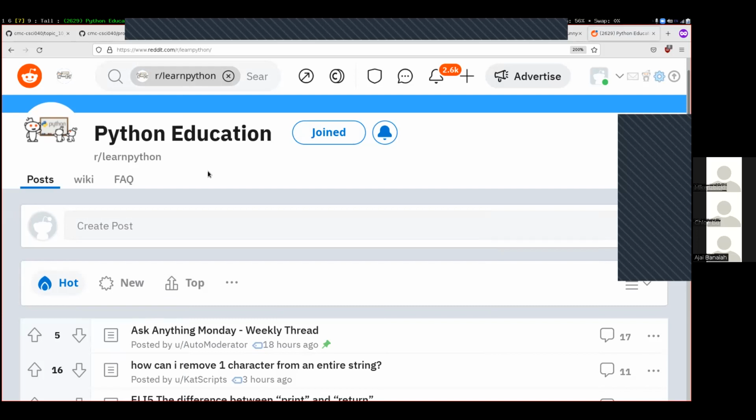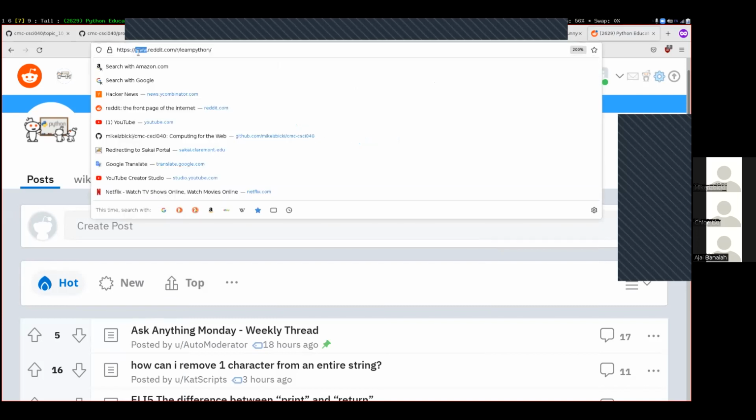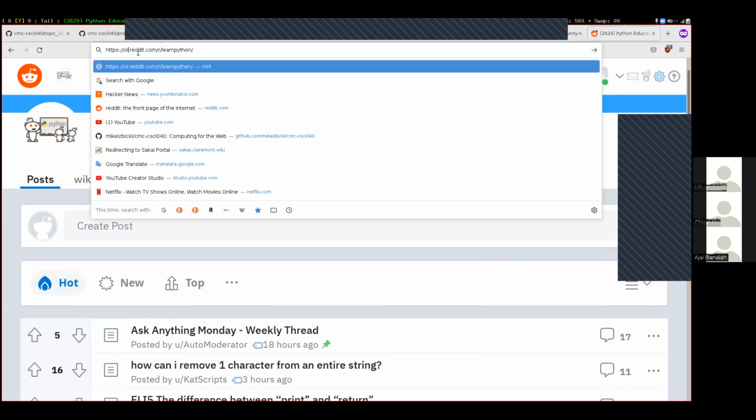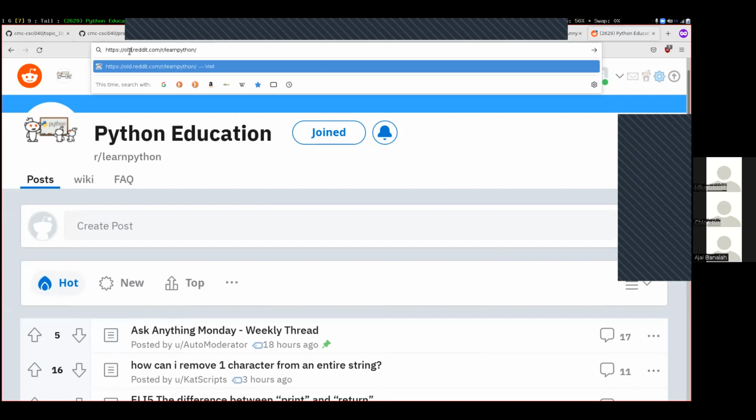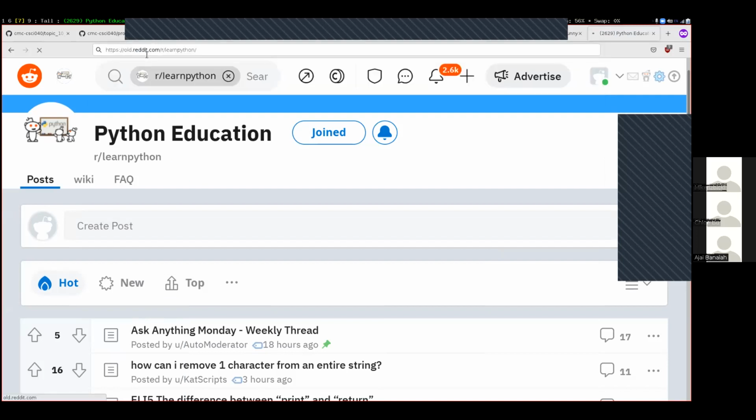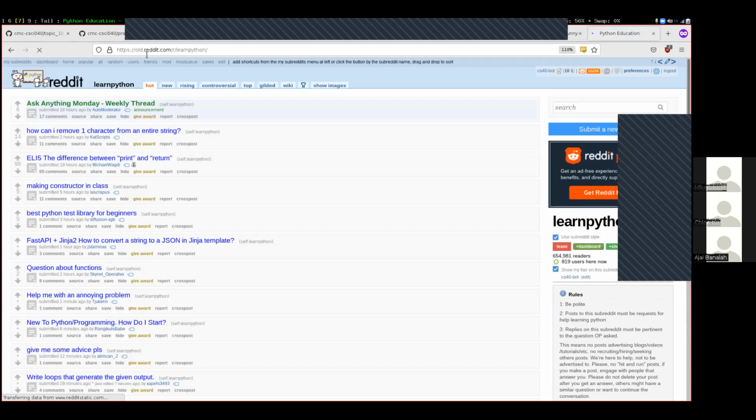And this is what's called the new Reddit interface. There's an old Reddit interface, which is going to be much more convenient for working with this assignment. If you change the www up at the top to old.reddit.com, this will take you to the old Reddit interface. Here you can see all of these different posts that have been made. In Reddit terminology, these are called submissions. And then at the top over here, these little tabs are different ways that you can organize how those submissions are being viewed. Right now, the hot tab is the default.